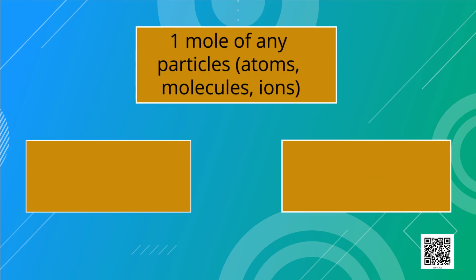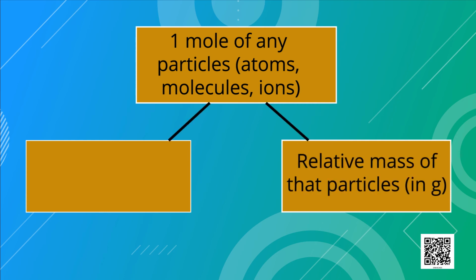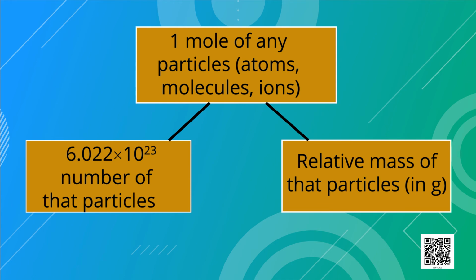Similarly, 1 mole of any particle, atoms, molecules or ions, is equal to the relative mass of those particles in grams, and 6.022 × 10^23 numbers of those particles, which is Avogadro number.